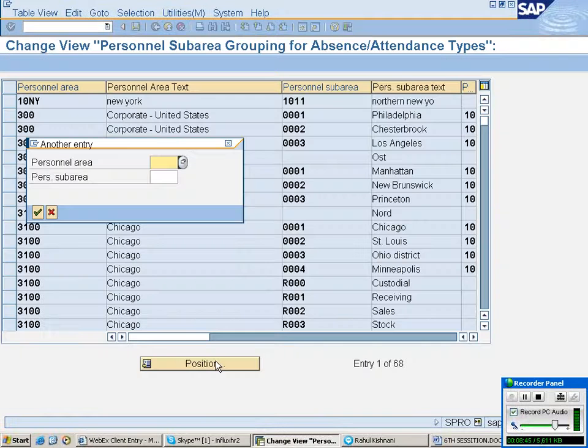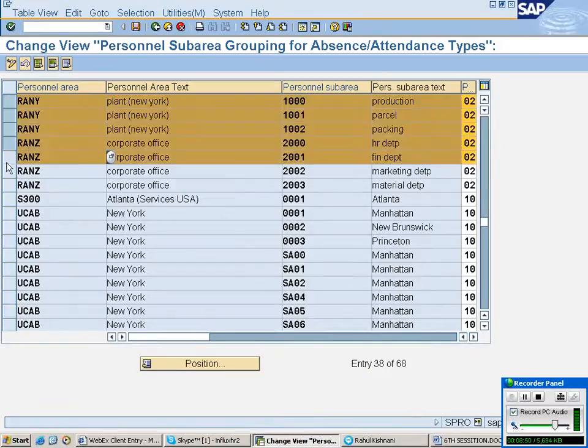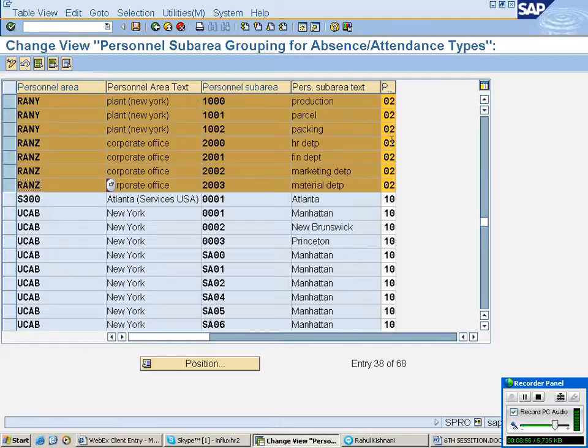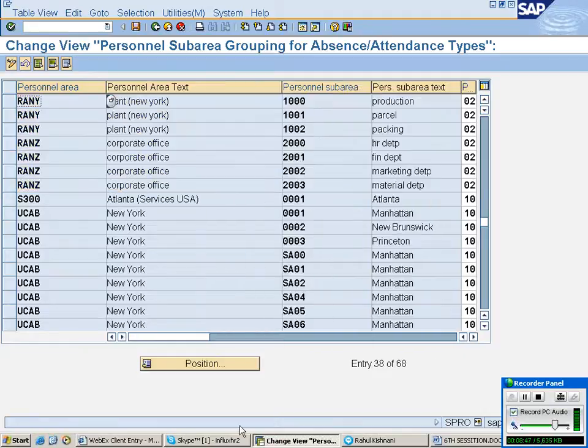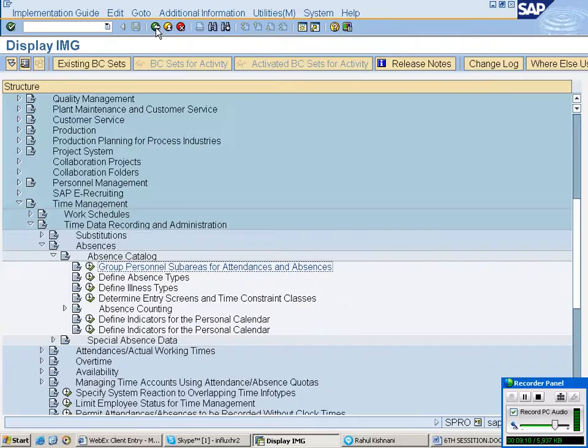What we have given, let us see. The sub areas are here. We have grouped them with 02. So 01 is given for DWS, daily work schedule. Okay? You need not do it once again. Once we have done it, it's the same for each and every type of absence.